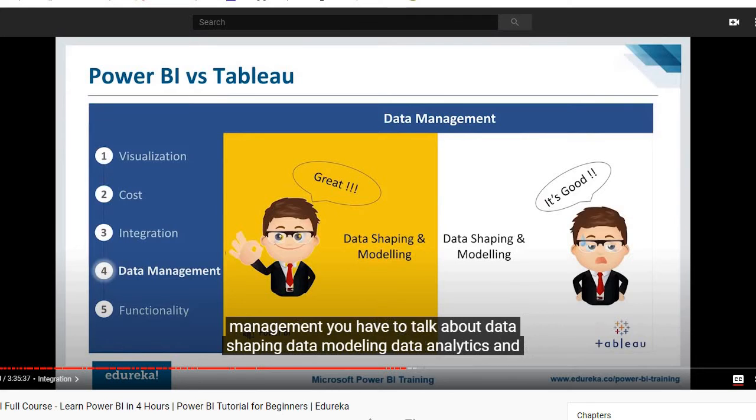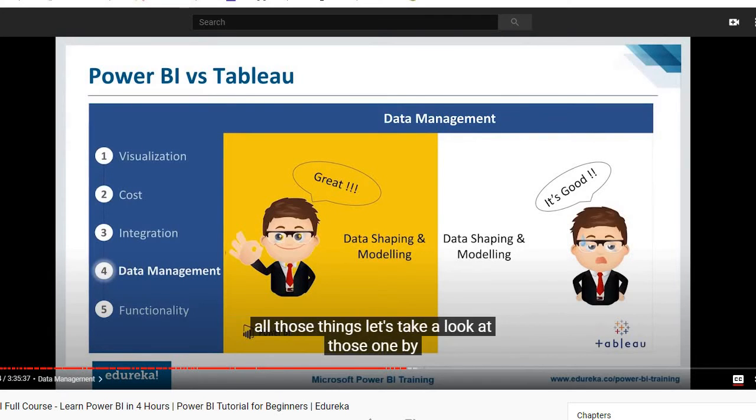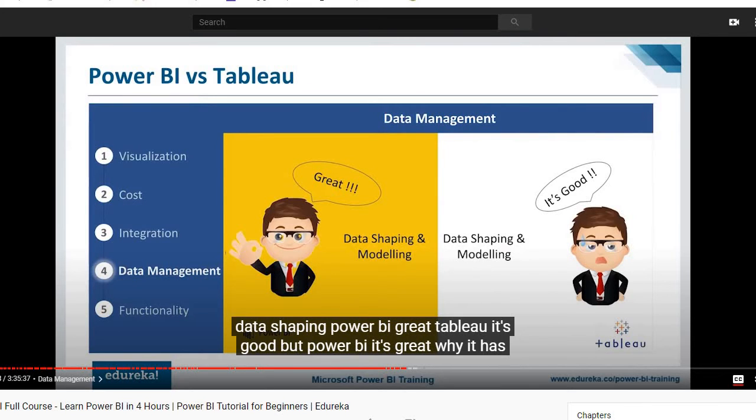Now, when you talk about data management, you have to talk about data shaping, data modeling, data analytics, and all those things. Let's take a look at those one by one. Data shaping: Power BI, great. Tableau, it's good, but Power BI, it's great.